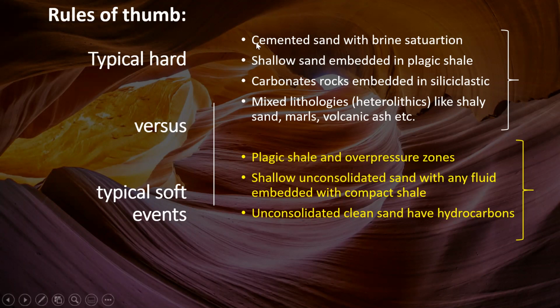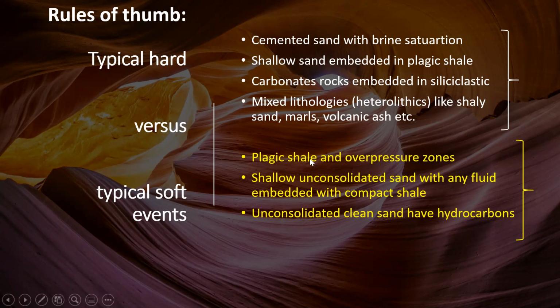First, the typical hard events: cemented sand with brine saturation, shallow sand embedded in a pelagic shale, carbonate rocks embedded in siliciclastic mixed lithologies like shaly sand, marls, volcanic ash. All these lithologies will give us most probably typical hard events.